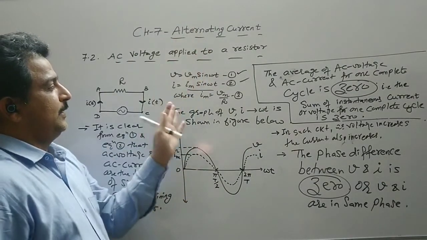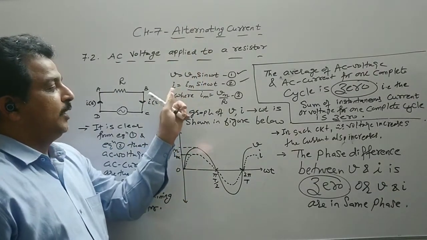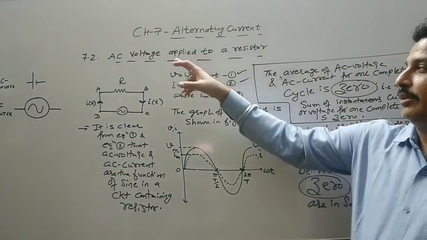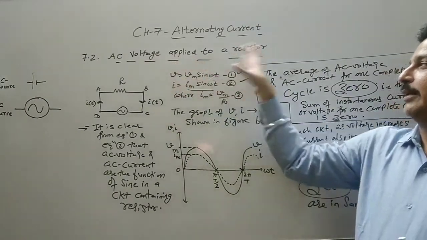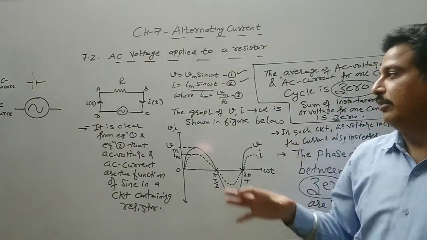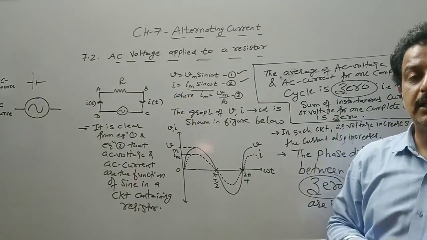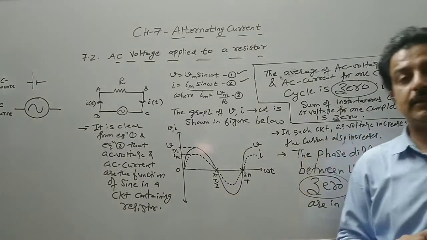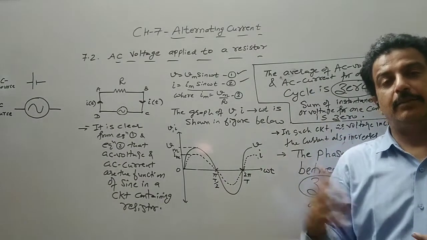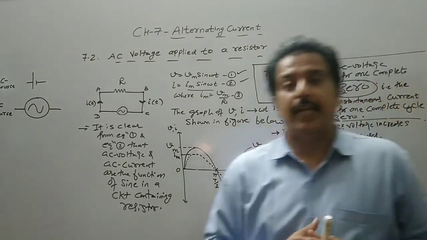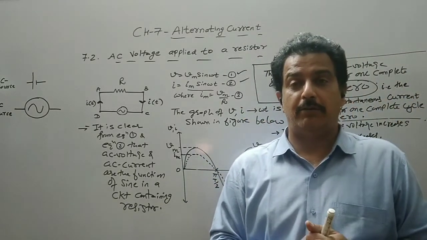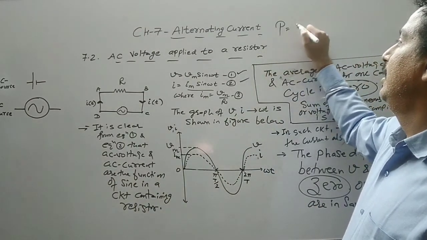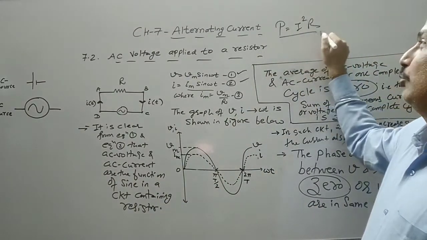Now this is about the AC voltage. The question is to derive an expression for the AC current for an AC voltage applied to a resistor. You have to derive the formula for I, then draw the graph and write these main points. In the coming lecture we will derive the formula for the average power. For a DC source, you know that power is I square R.